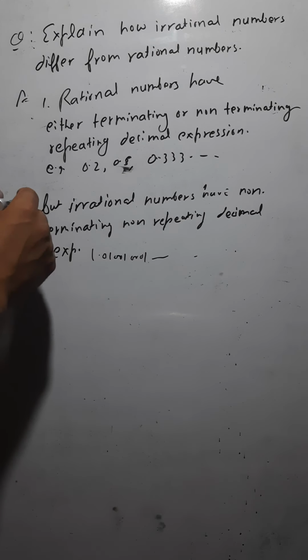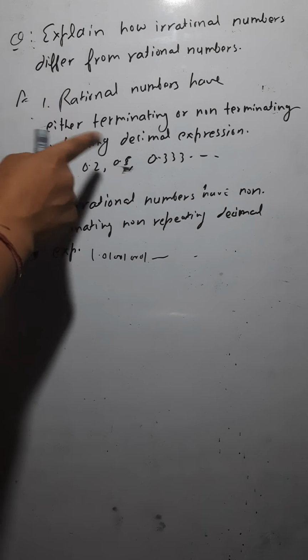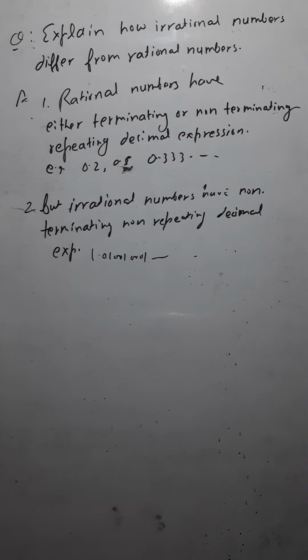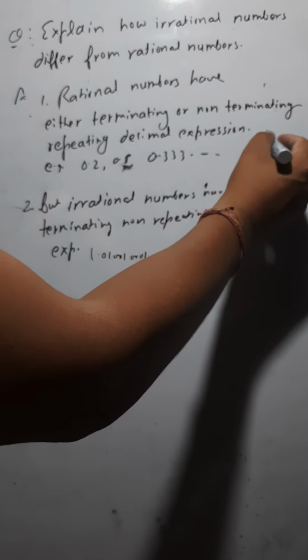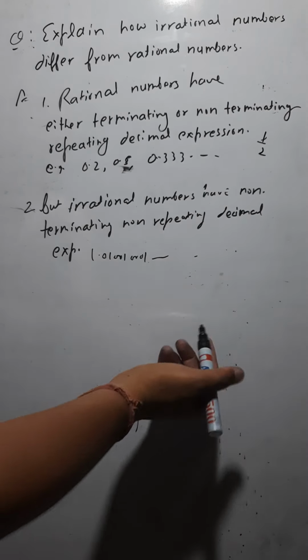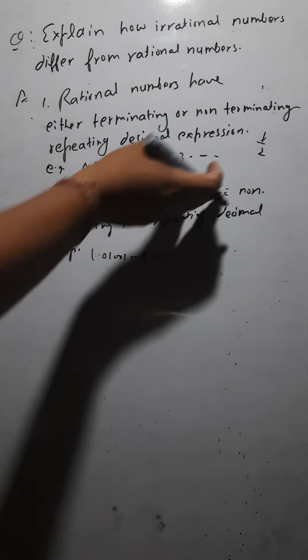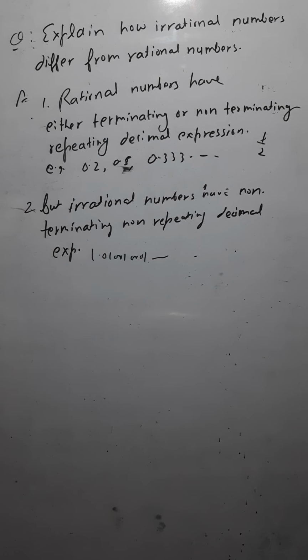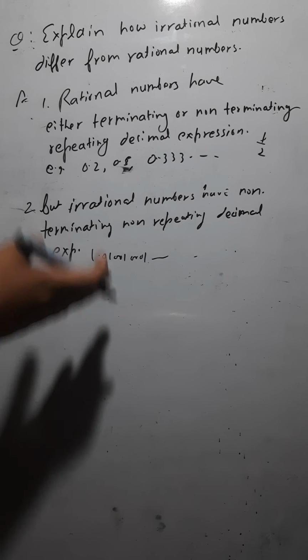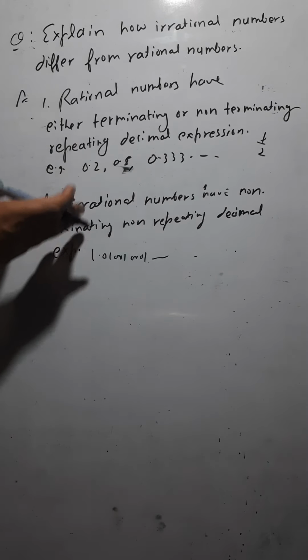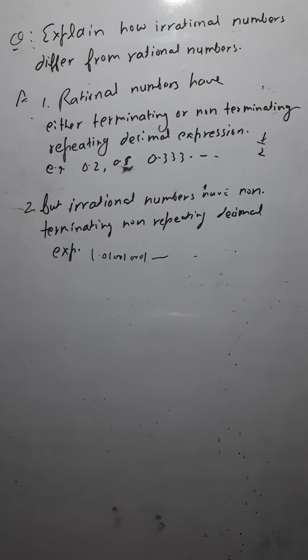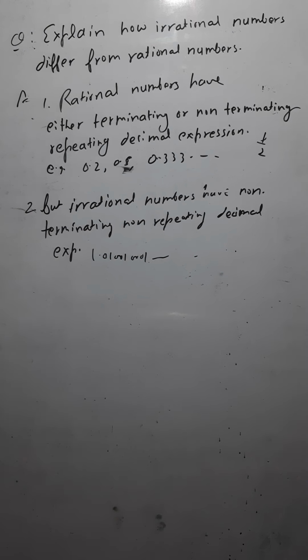Now one more difference can be there. Rational numbers are expressible in the form of p by q. Getting it or not? We can express a rational number in the form of p by q, like 1 by 2, 2 by 4. These are all rational numbers. But we cannot express an irrational number in the form of p by q. That is another difference also. So this is how you can differentiate between rational and irrational numbers.